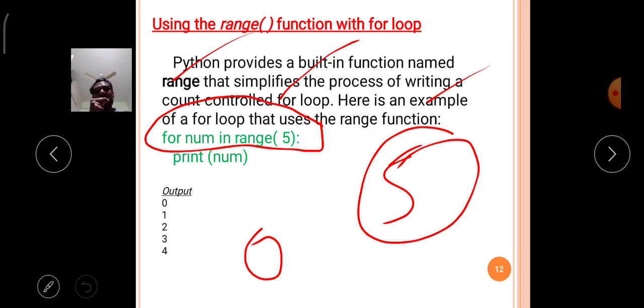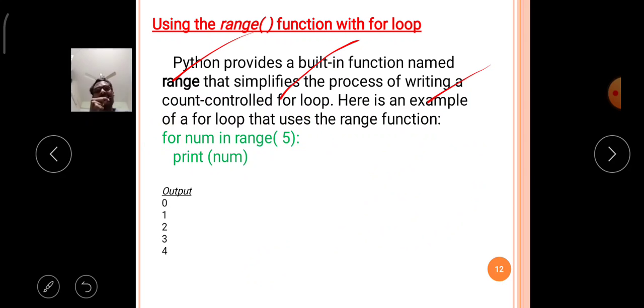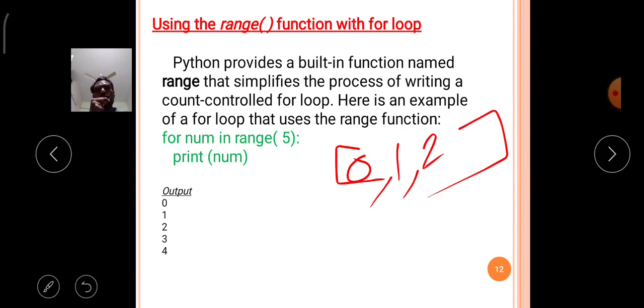So if you write range of 5, internally, when this line is executed by Python, a series is created for the loop. The values are 0, 1, 2, 3 and 4, totally 5, because the series starts from 0.